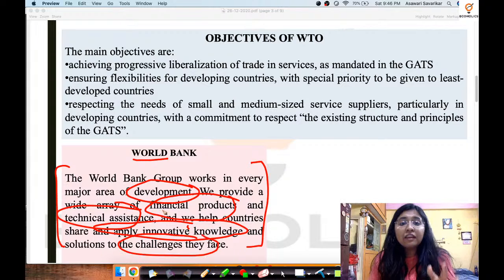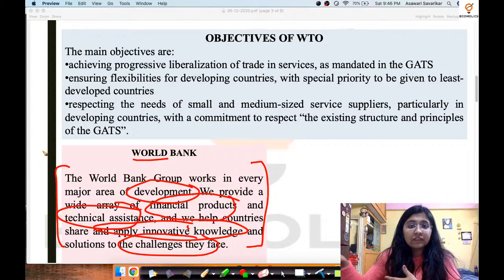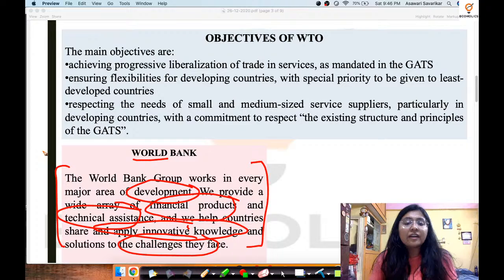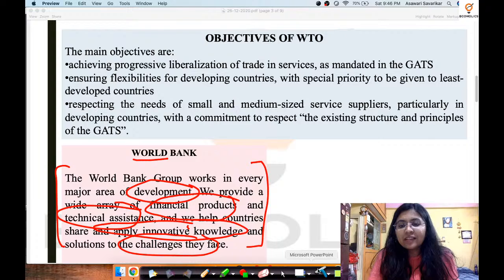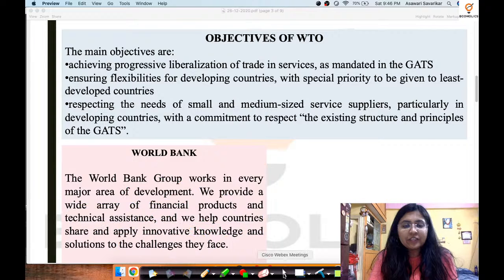So many objectives they have. Now in this paragraph itself, we have found 5 objectives which can easily appear. Now out of these 5, if something totally different is given in the question, then definitely you can understand that that is not the objective of World Bank. Okay, so this is how you decipher core terms and concepts from a broad array of information. Okay, now let's move to the next question.